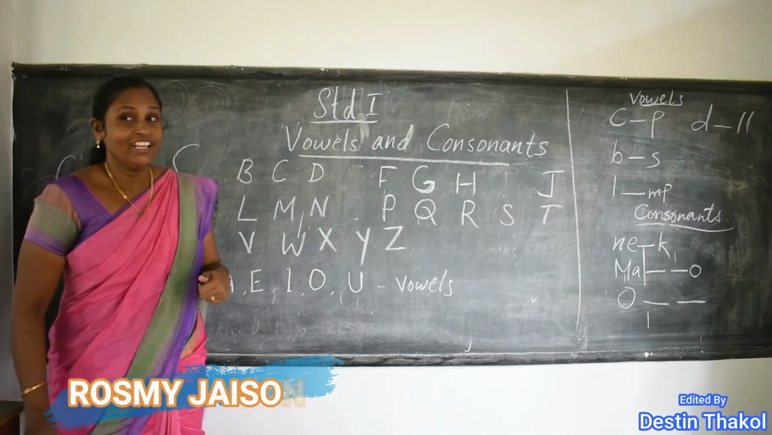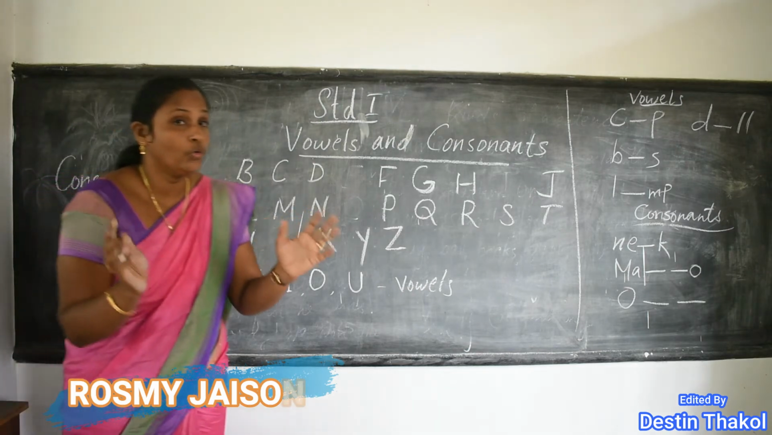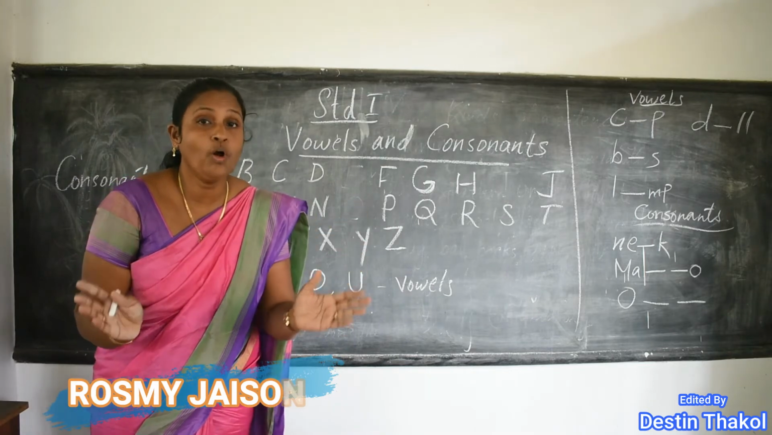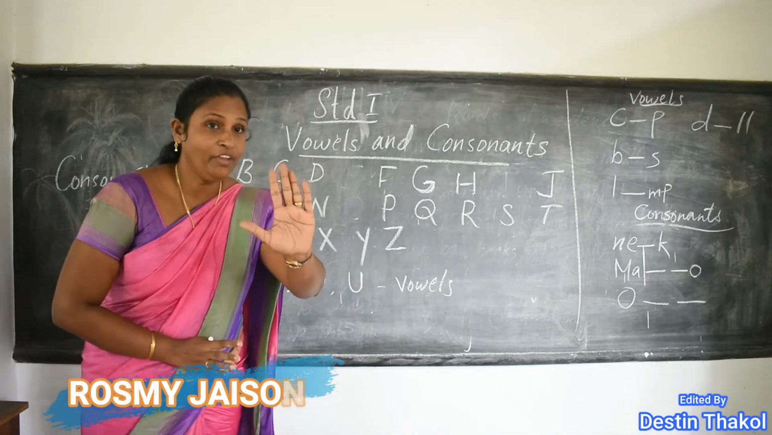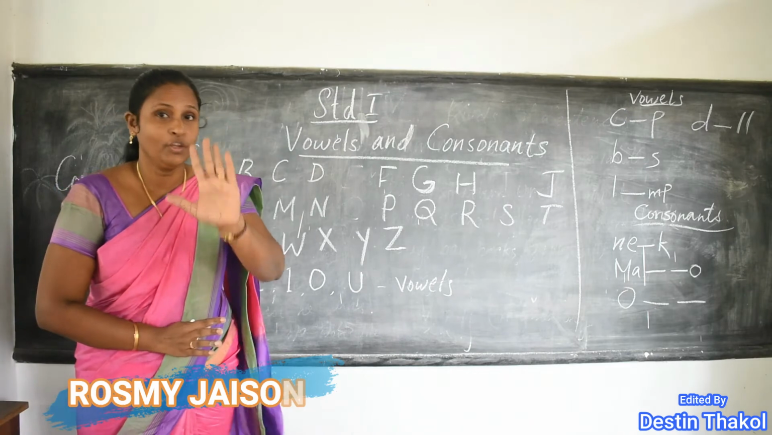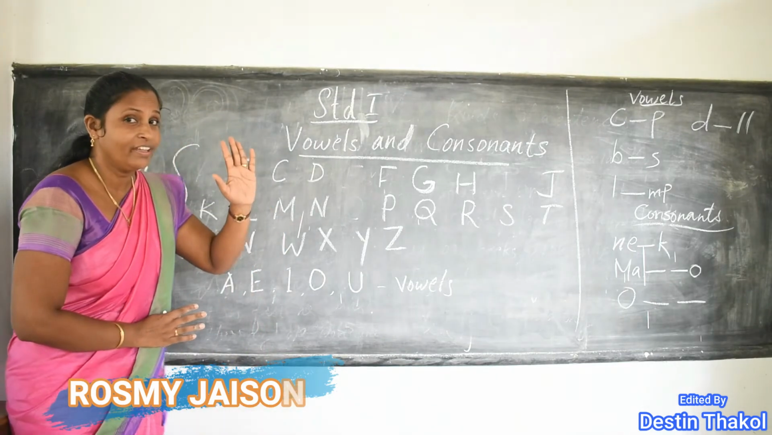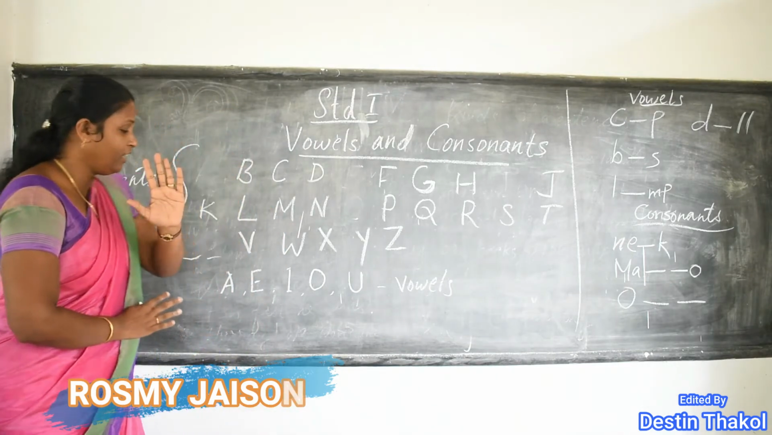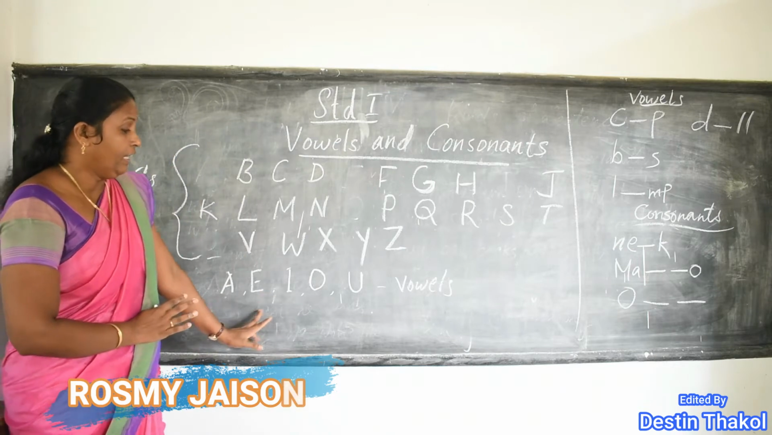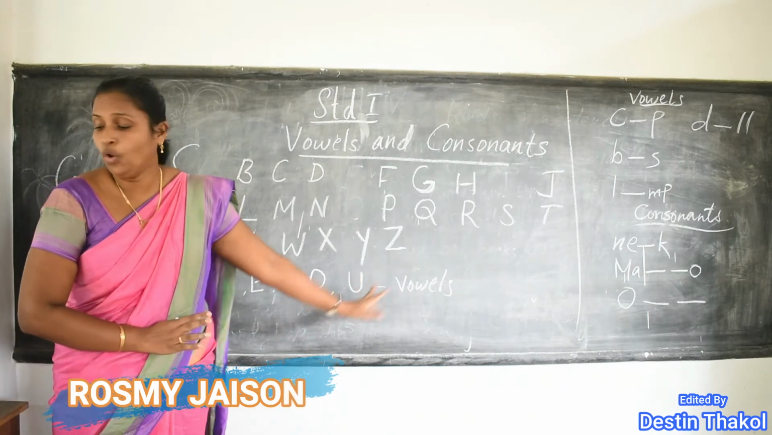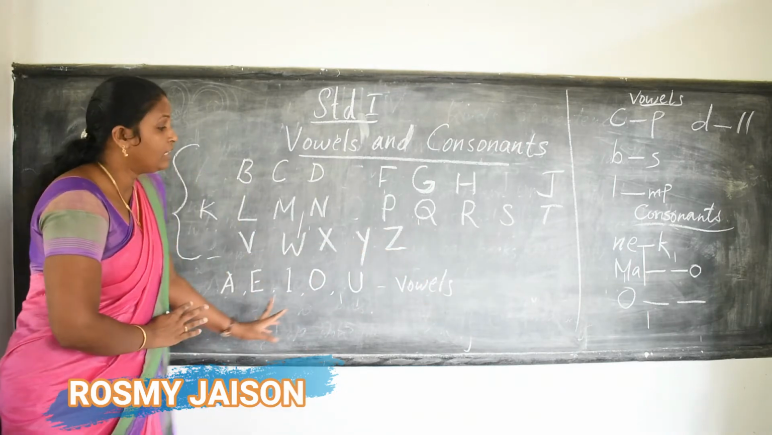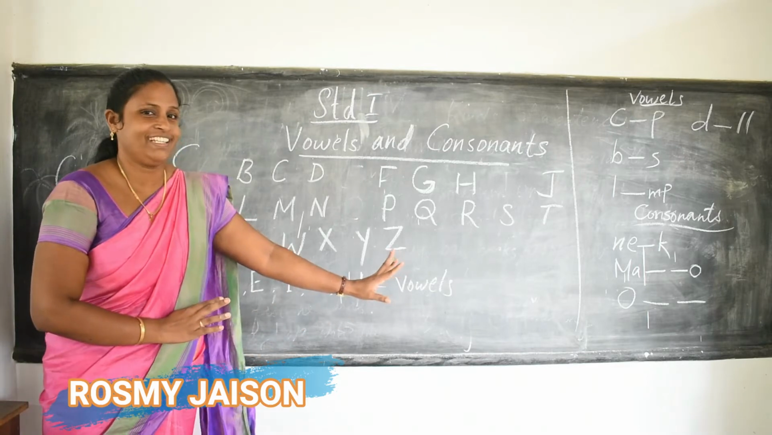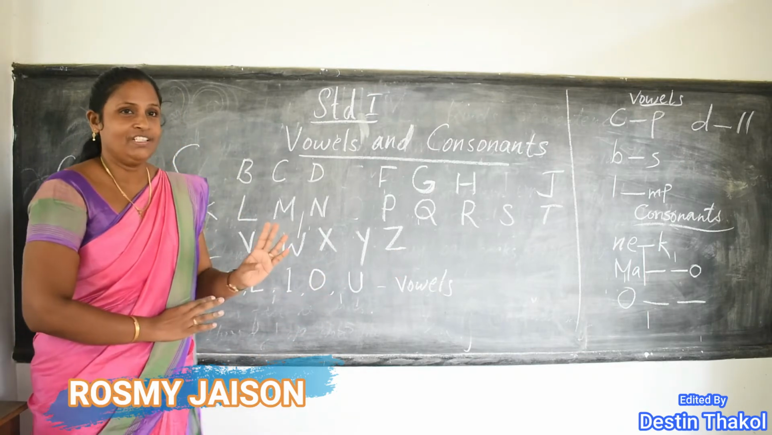Okay? So, how many vowels are there? 5. Which are they? Try to say, which are they? A, E, I, O, U. These are the vowels.